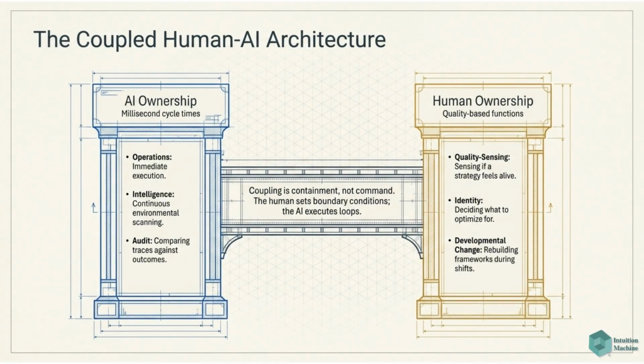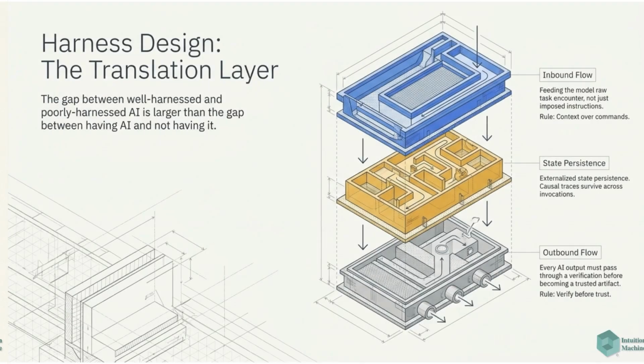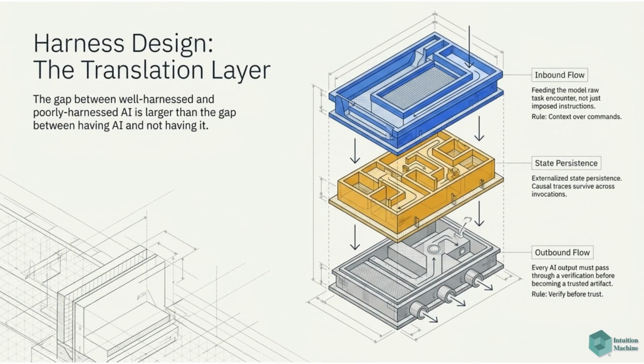The coupled human-AI architecture pairs AI's millisecond cycle operations with human ownership of quality-based functions. The human sets the boundary conditions, and the AI executes the loops. Harness design relies on the translation layer. This includes inbound flow, prioritizing context over commands, state persistence, which externalizes causal traces, and outbound flow, requiring verification before trust.